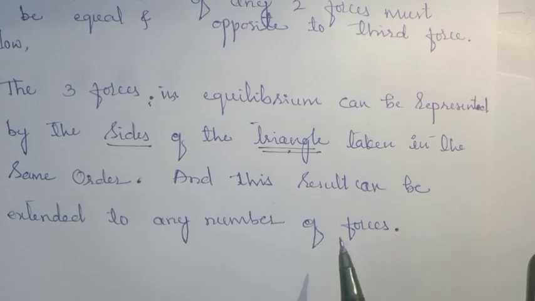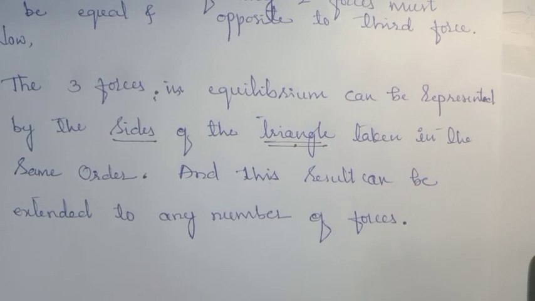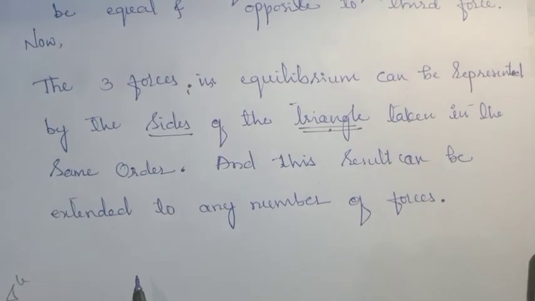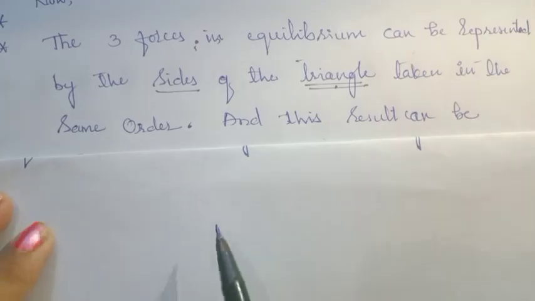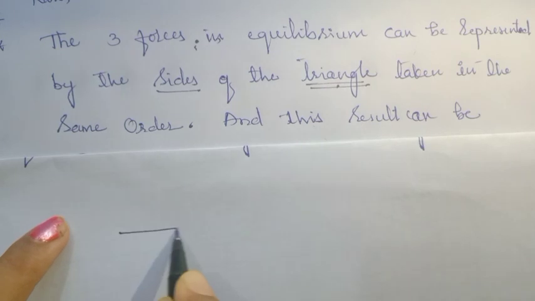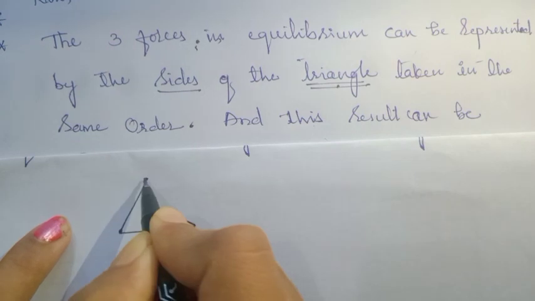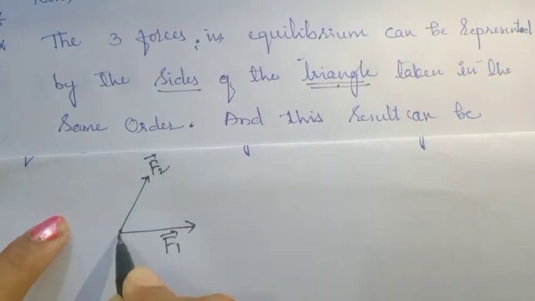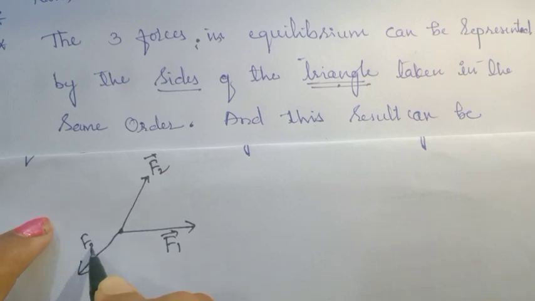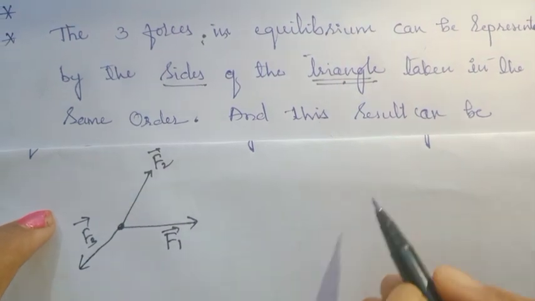Now I will draw the same three forces in a triangular form. To understand that, I will draw again the same diagram which I had drawn previously. So here was the vector F1 and here was the vector F2. Opposite to that, it was the vector F3. To form the triangle, I will use the same force vectors in parallel directions.